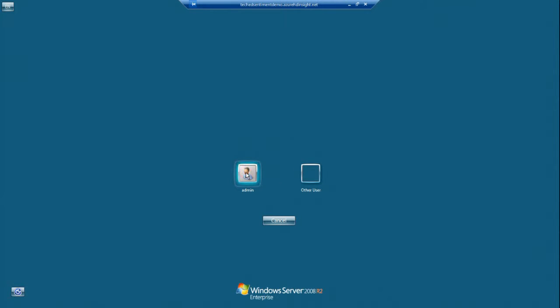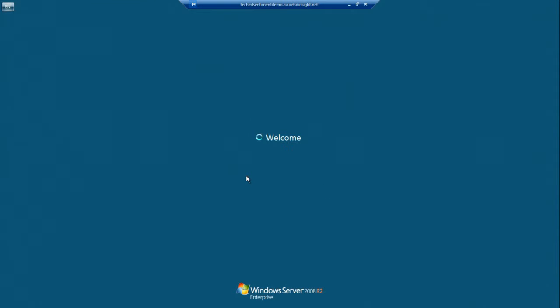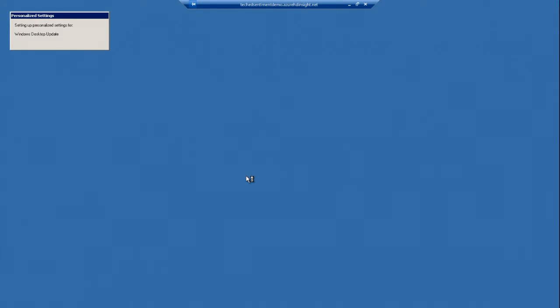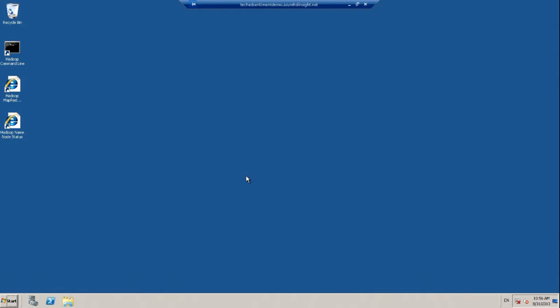Nope. Windows Server 2008 R2, it's a little bit behind the times. Top secret password goes in again. First user stuff, and boom. So we're in. We've managed to successfully set up a complete HDInsight cluster and remote into the box in the space of 20 minutes.